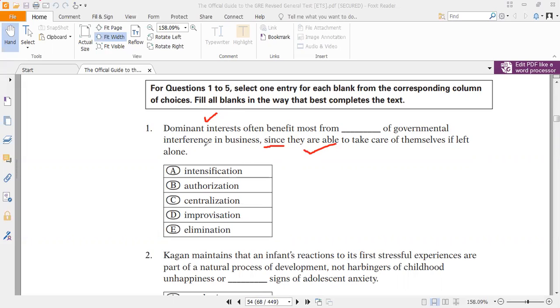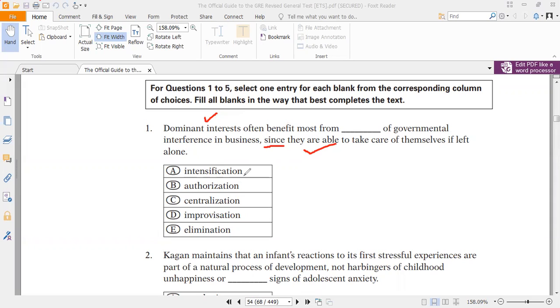And in the first part, we are seeing that dominant interests often benefit most from dash of government interference. So it should be free of government interference in order to have the same meaning as the later part. So we can use elimination of government interference, removal of government interference.